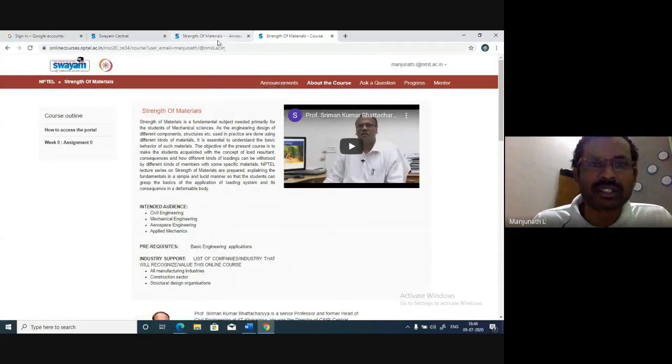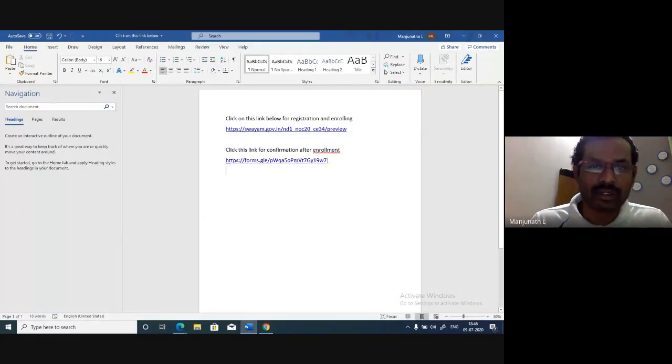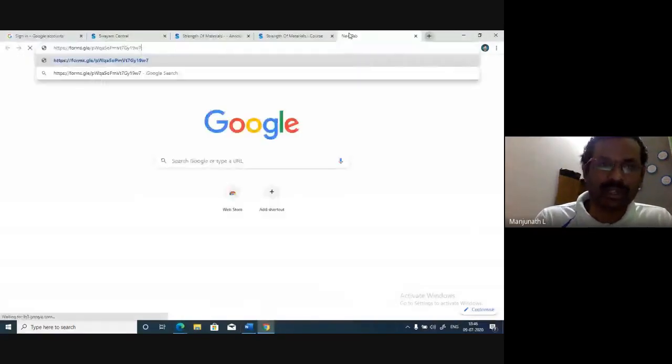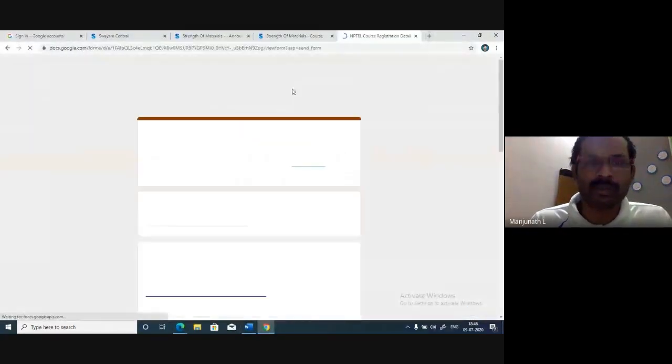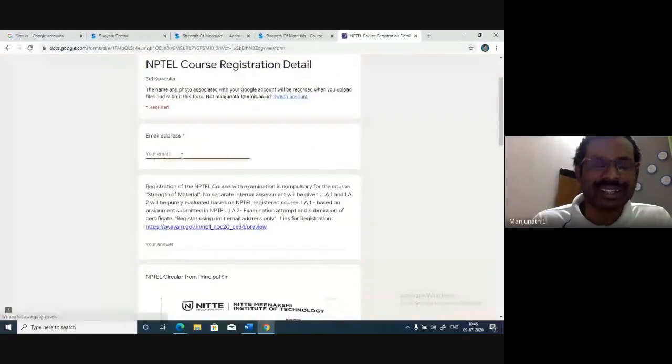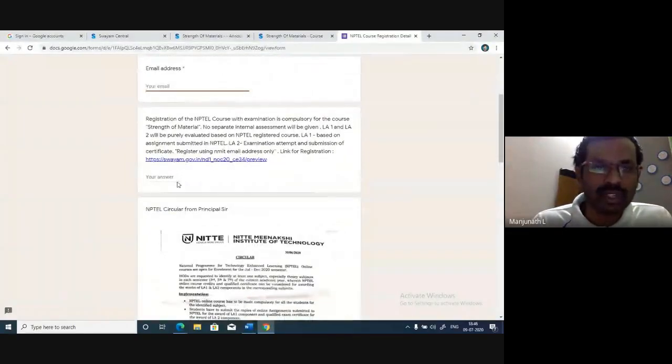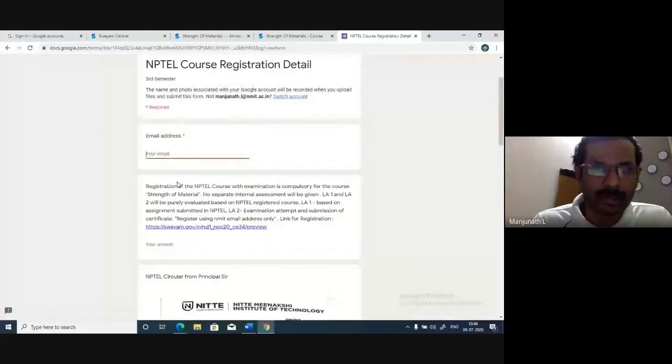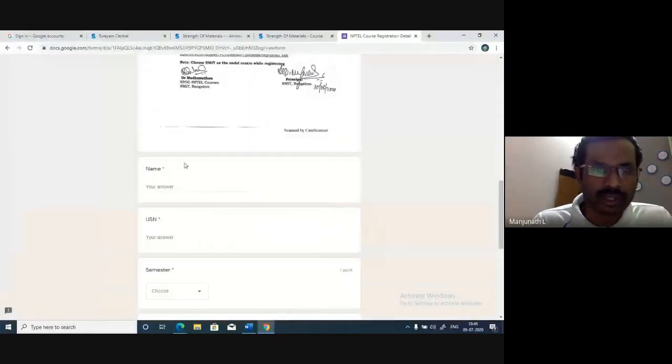As of now, what you need to do is register using the procedure I have explained, and after that I'll be sending one link which was forwarded by Bharti Prasad madam. Copy that link and paste it in your web browser or just click it on your mobile. It will redirect you to fill the form. First enter your email ID, and this should be your college email ID only. Then fill all these details, starting with your name.